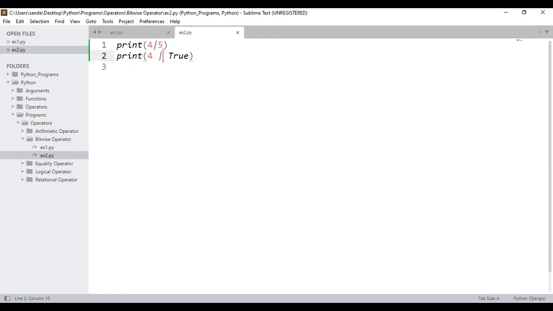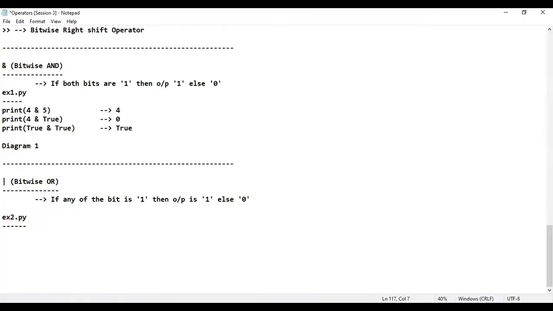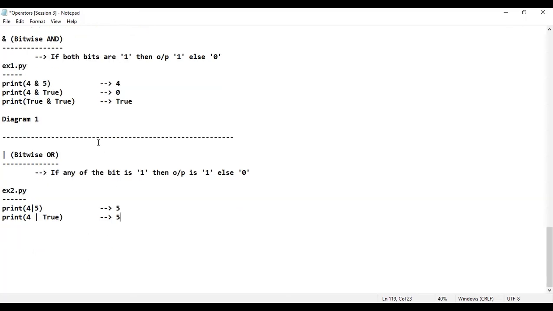Let me go back to the notes. That is operators, session number 3. I'll copy and paste the program, whatever I got. That is the program. I'm going to paste it here. Let me tell the output happens to be 5. Here also, I would like to consider the output happens to be 5. Okay. Next. So what is the next one, sir?